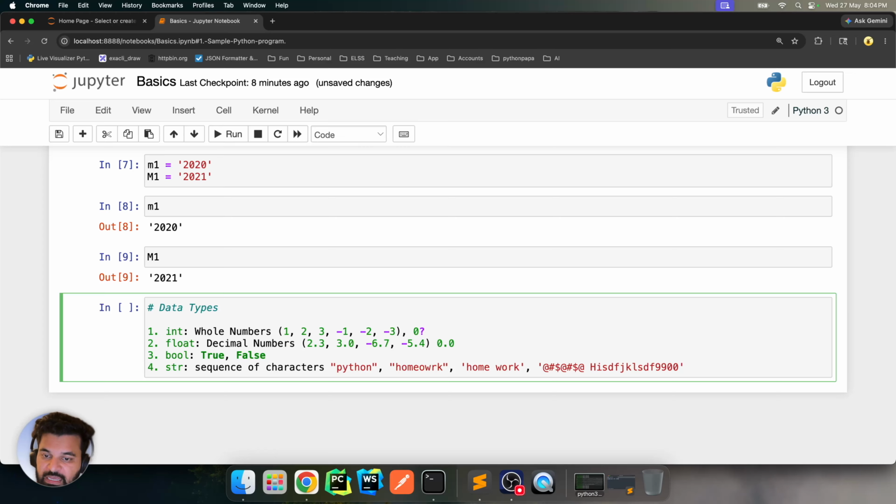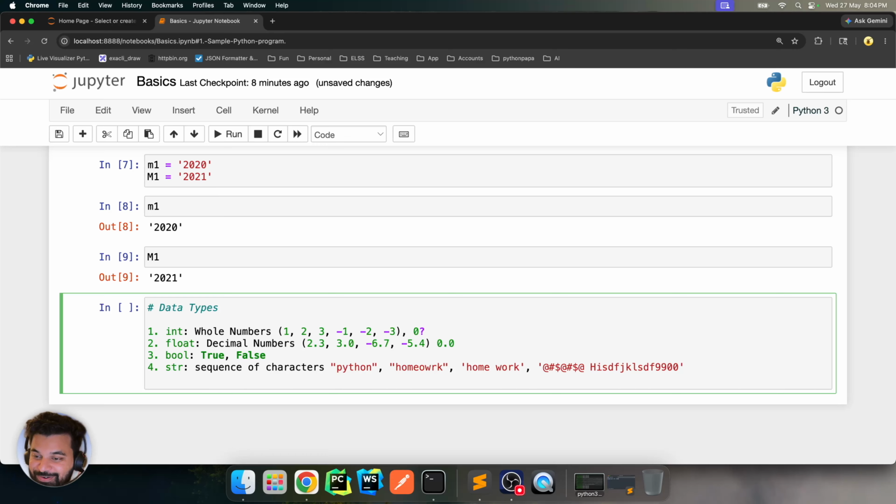For example, if I ask you what are the characters of string, these are the characters of string. These double quotes are not included in that. All right. So moving on to the next one. The next one is a list. A list is basically an ordered collection of heterogeneous elements, which are editable.